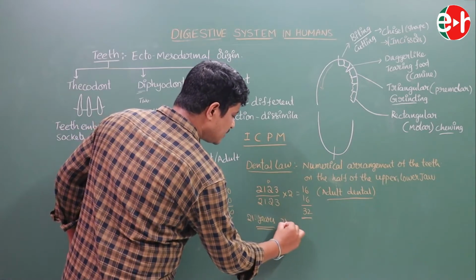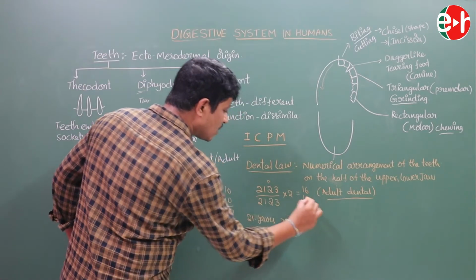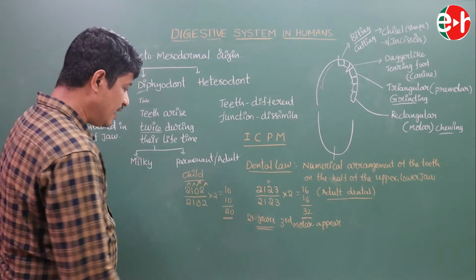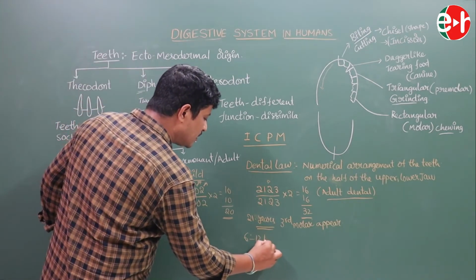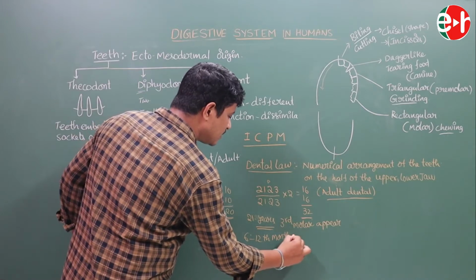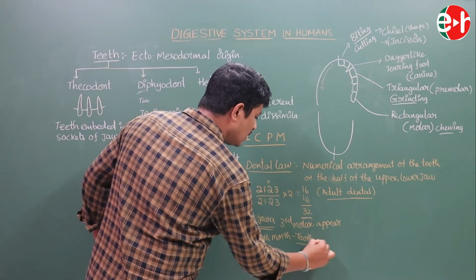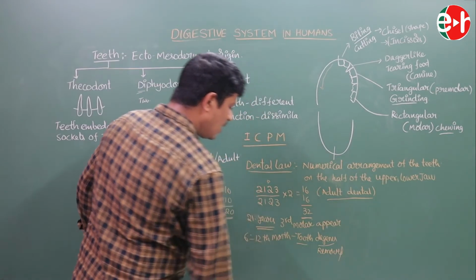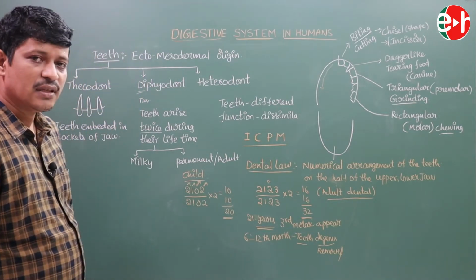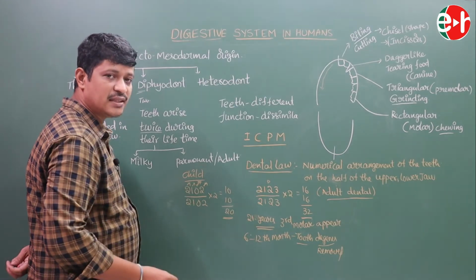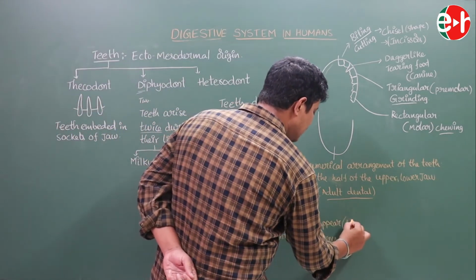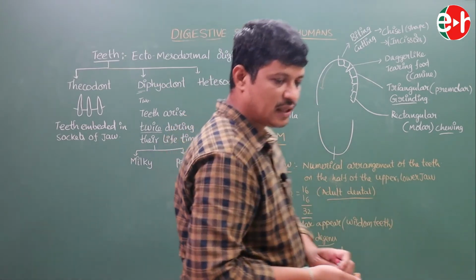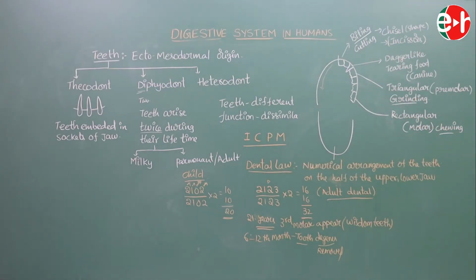After 21 years, the third molar appears. The third molar appears, and at the end of the 6th to 12th month, the degenerated teeth are removed. See, after the age of 21, the third molar appears in the jaw. This tooth is known as the wisdom tooth.